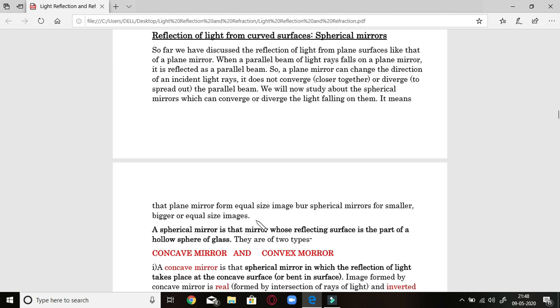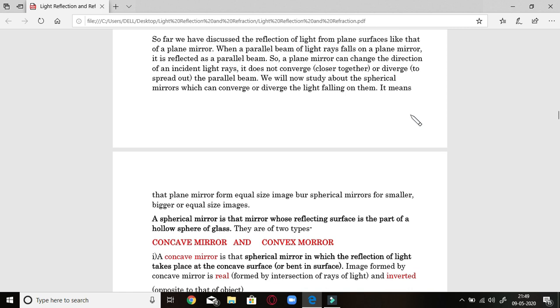So far we have discussed reflection of light from a plane mirror, but now we will discuss it through the spherical mirror. When a parallel beam of light falls on the plane mirror, it remains a parallel beam, so a plane mirror can only change the direction of an incident ray. It does not converge or diverge the parallel beam. In a plane mirror, object and image look similar. They do not converge the rays coming from the object, nor do they diverge the rays. So the object does not look smaller or bigger in size. Now we will see that size will change with the spherical mirror.